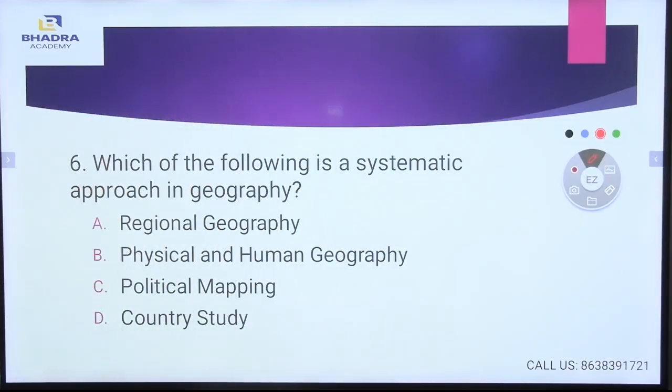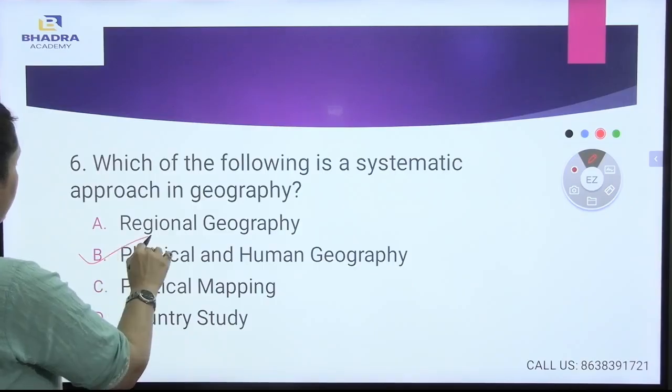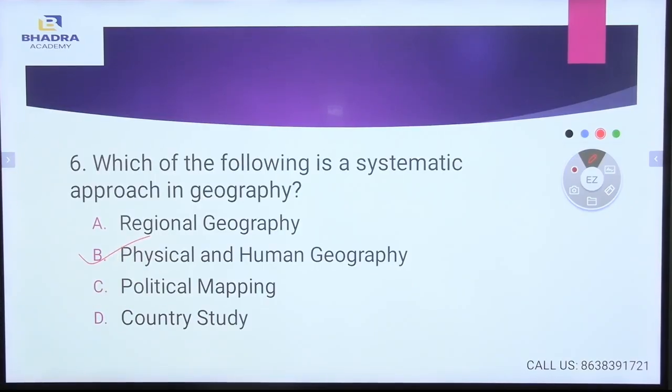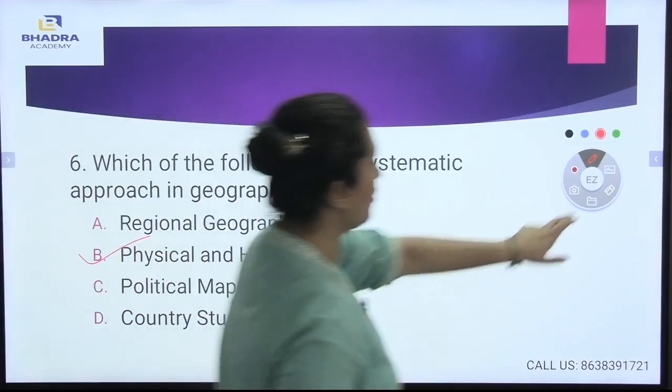Which of the following is a systematic approach in geography? Now, which of the following is a systematic approach in geography? So, the systematic approach in geography is physical and human geography. This is the correct answer to this question. Physical and human geography gives us the systematic approach in geography.